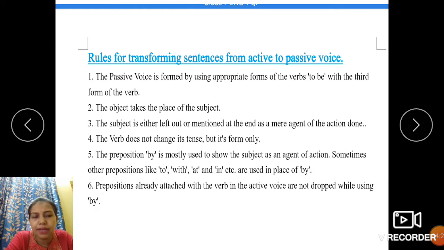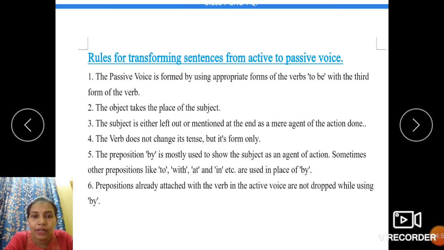Another simple example I'll give you. He laughed at the beggar. Laughed is the verb. There is a preposition at attached along with laughed because laughed at is also a phrasal verb. That does not mean when we transform this sentence from active to passive, we are going to omit the at after the verb laughed because we use by with the doer of the action.